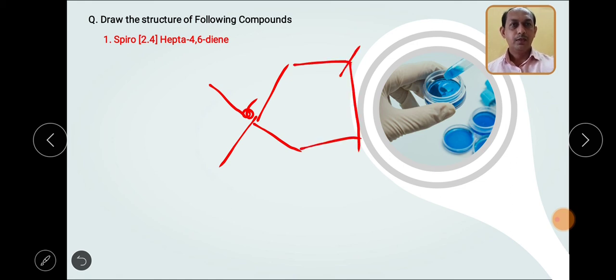This one is 1, this one is 2. Then on this particular side, what is 4? So I need to find out 4: 1, 2, 3, 4, in this way. Or rather, we can write a 5-membered ring basically.